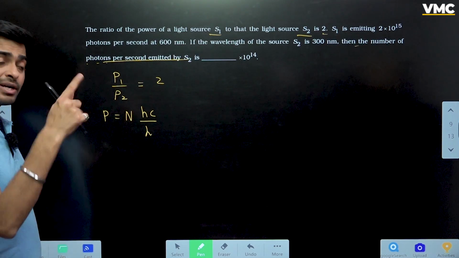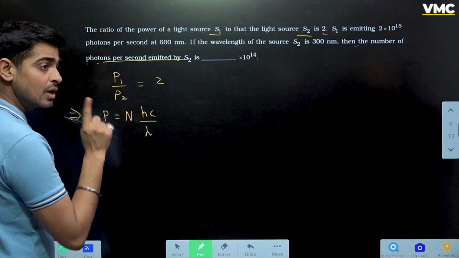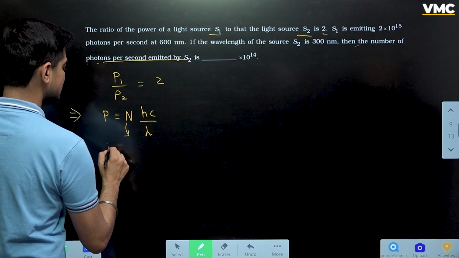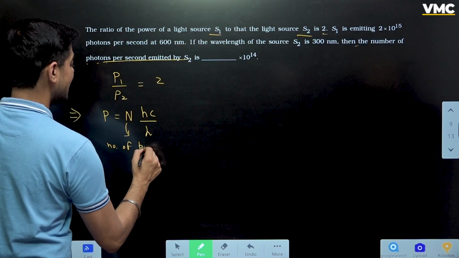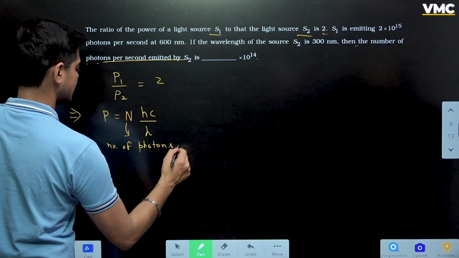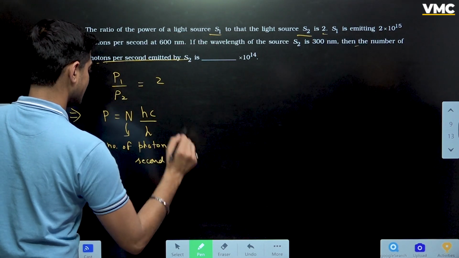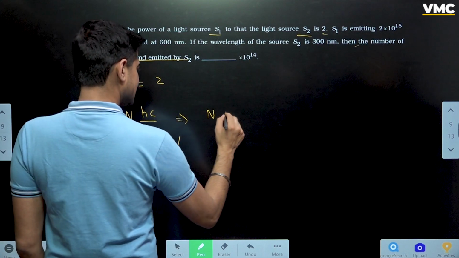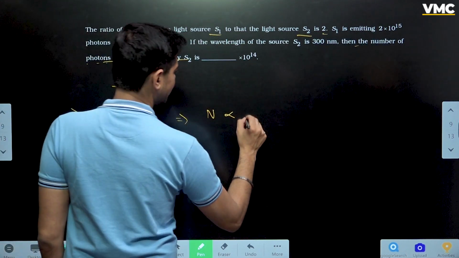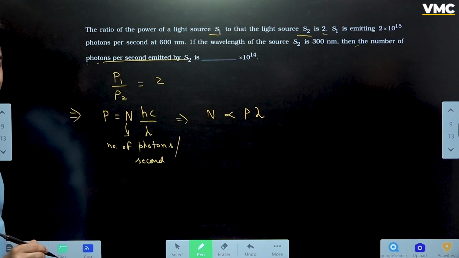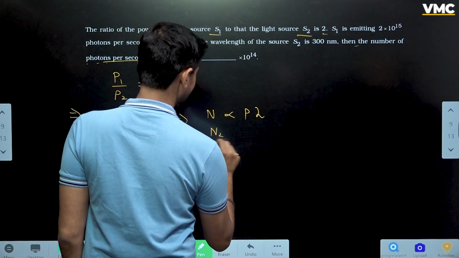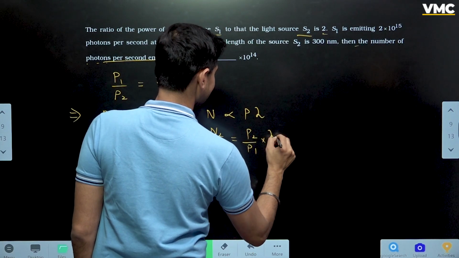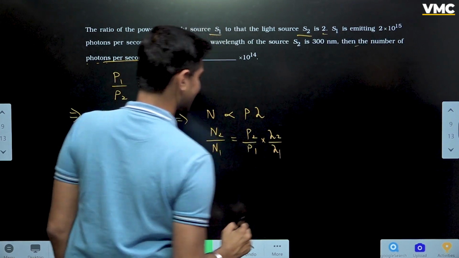तो वो क्या बन गया? टोटल एनर्जी. लेकिन मैं यहां पे n को टोटल नंबर ऑफ फोटोन्स नहीं ले रहा हूं, मैं इसको ले रहा हूं नंबर ऑफ फोटोन्स पर सेकेंड. All right, so from this number of photons per second is coming out to be directly proportional to P and lambda. So N2 by N1 is equal to P2 by P1 multiplied by lambda 2 by lambda 1.